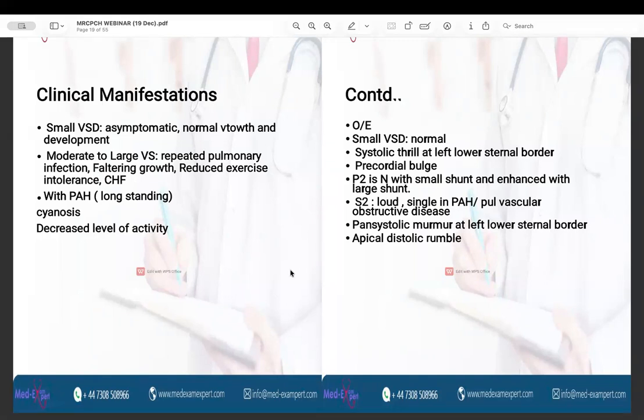Okay, so there is an important concept here that I would like to emphasize. The intensity of the murmur is inversely proportional to the size of the defect. The murmur is the abnormal sound which is produced because of the turbulent blood flow. So if the size of the defect is less, the intensity of the murmur will be more because there will be more turbulence to the blood flow and more restriction. However, if the size of the defect is large, the intensity of the murmur will be decreased. And the apical diastolic rumble is because of the increased blood flow across the mitral valve.